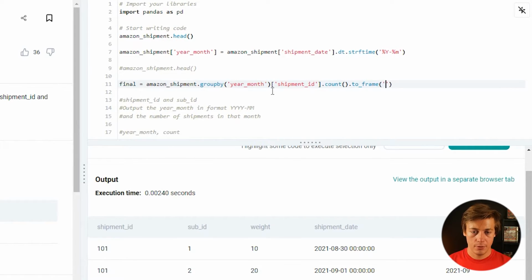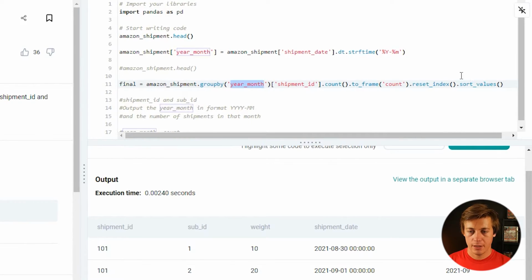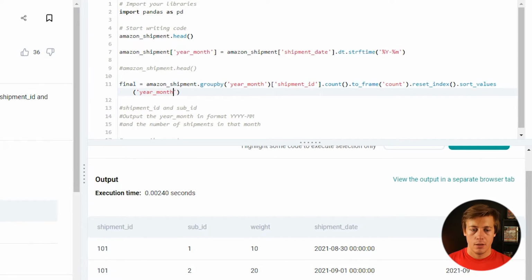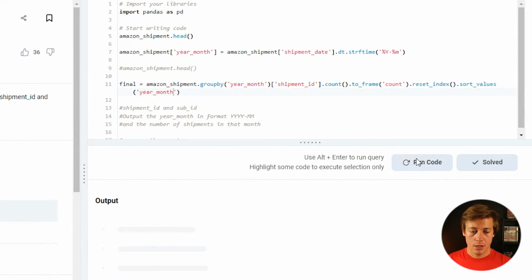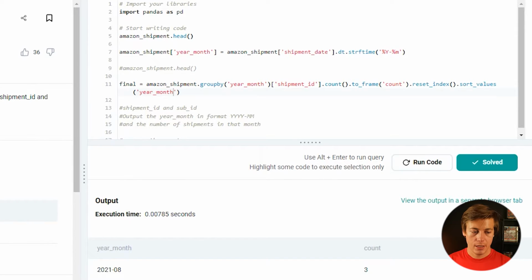And what we want to have over here is counts. And then just .reset_index. So reset index. And then I would also just put over here sort, but I don't think it matters. Just for clarity's sake, I'm going to put sort_values. And then what I'm going to put over here is year_month like this. I think that should run it. And it's been solved.